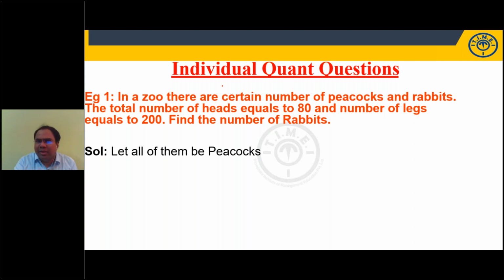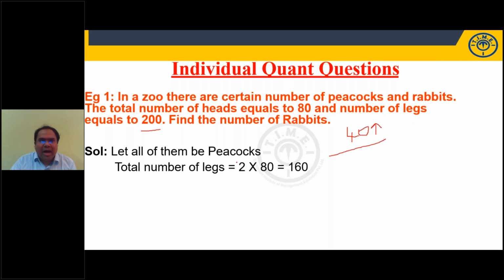Then what will be my total number of legs? 80 peacocks means 2 into 80, 160. But actually, what are my total number of legs? 200. So how many more legs am I getting? 40 more legs. Why am I getting 40 more legs? Because all of them are not peacocks, some of them are rabbits.